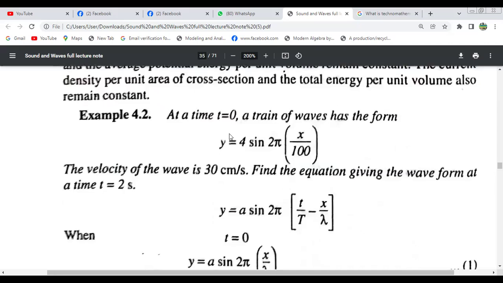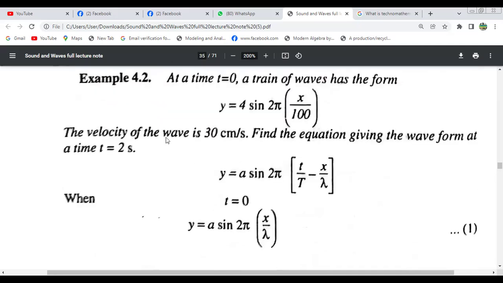Now, this is the example for you, 4.2. At time t equals 0, a train of waves has the form. This is the equation of the wave. The velocity of the wave is 30 centimeter per second.